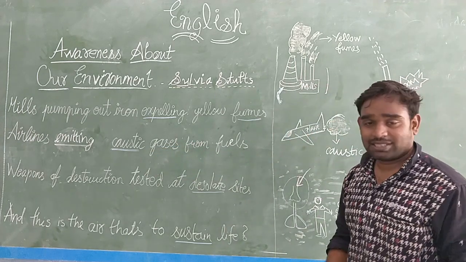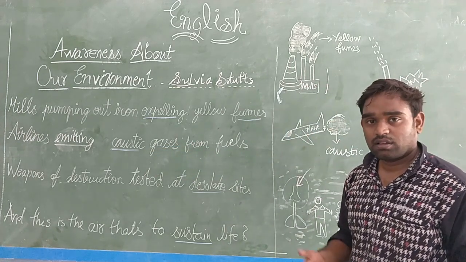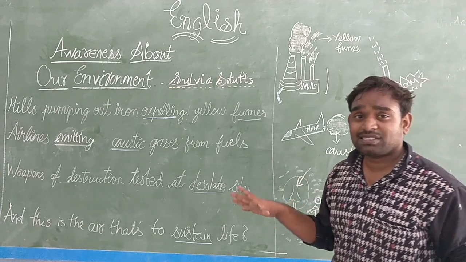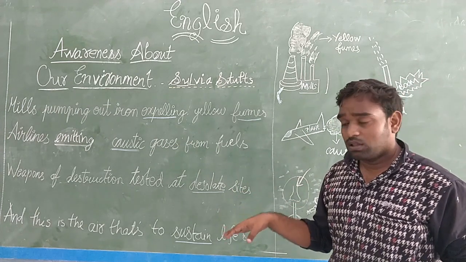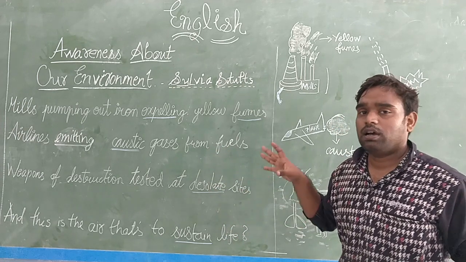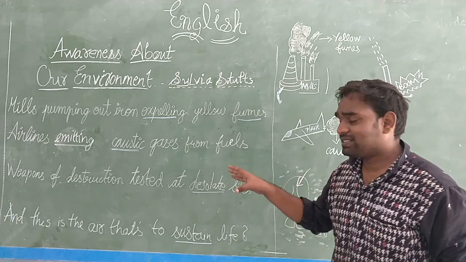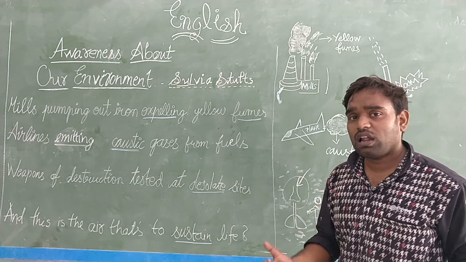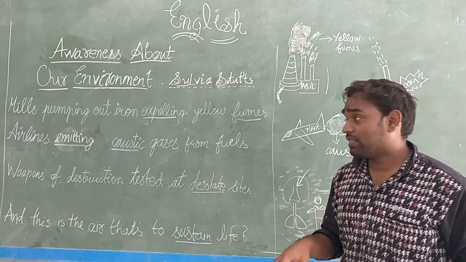What are caustic gases? Very dangerous, harmful gases. Caustic gases are very harmful and dangerous to our health.